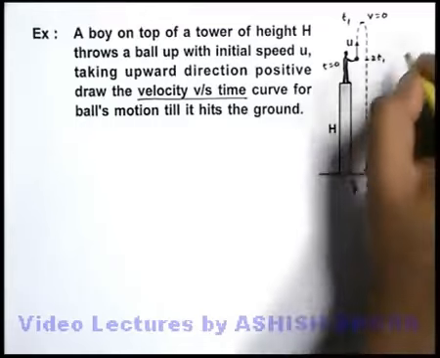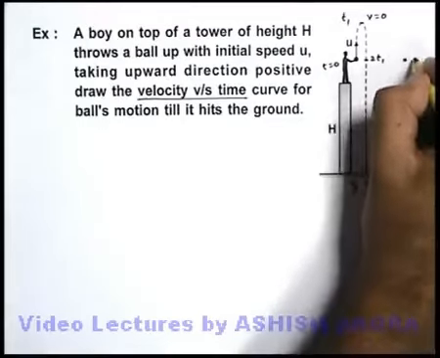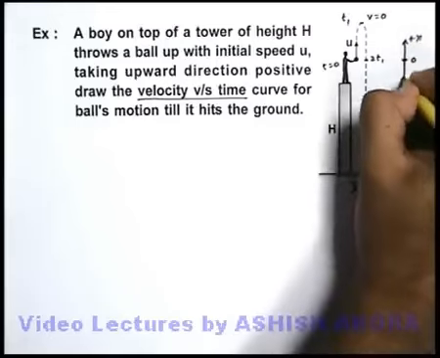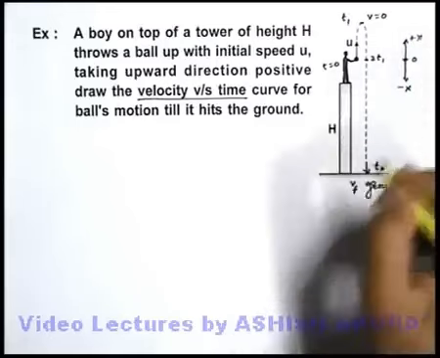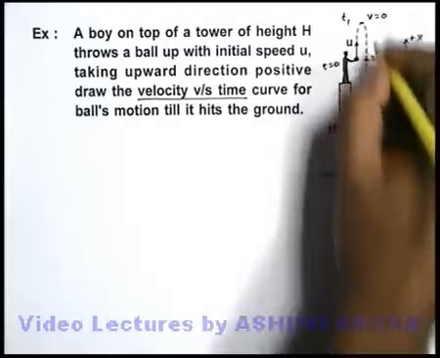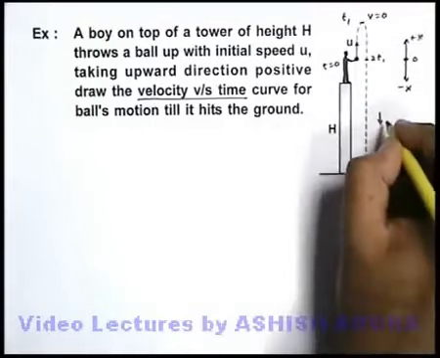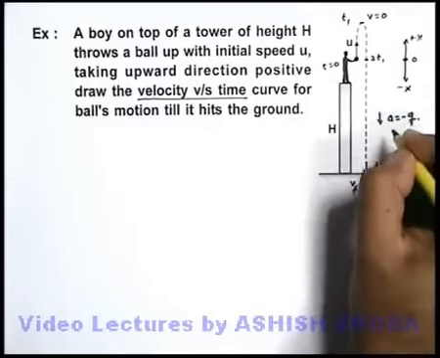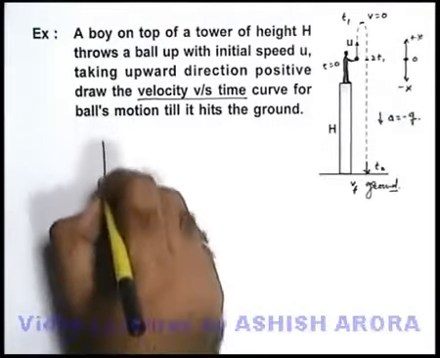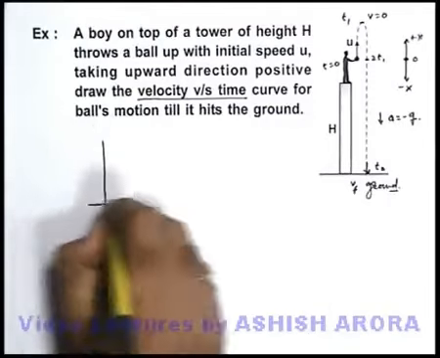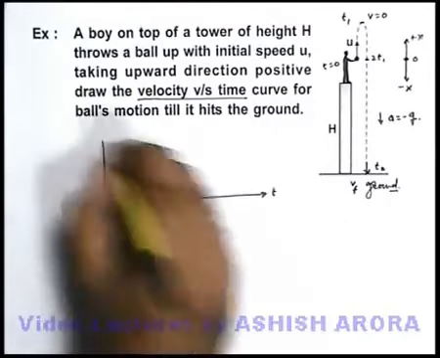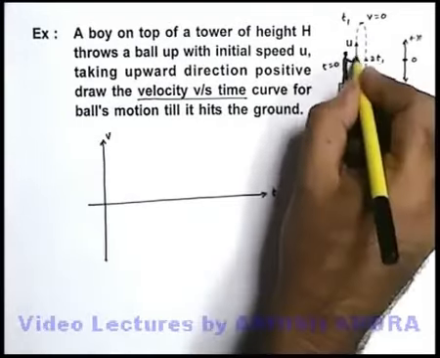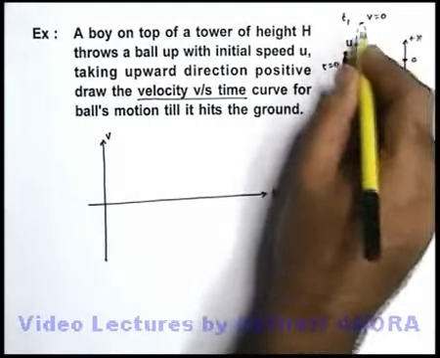So in this situation, from the starting point, if we take it as origin, upward direction we consider as plus x-axis, downward we take as minus x-axis, and as throughout the motion acceleration is in the downward direction, this we take as minus g. Now in this situation, if we draw the velocity time curve for the ball's motion, initially in the beginning you can say the particle started with a positive velocity in the upward direction.